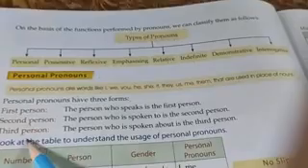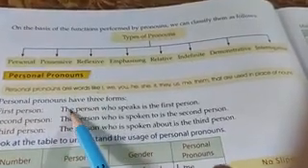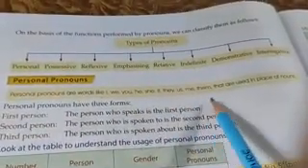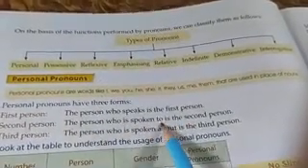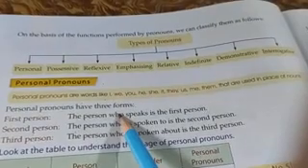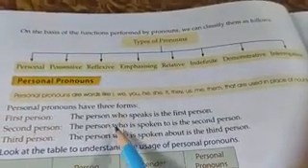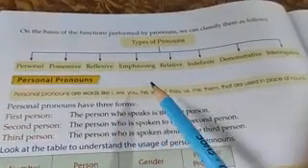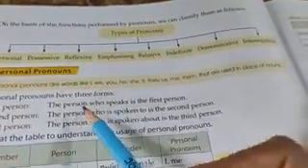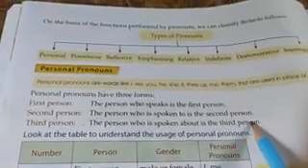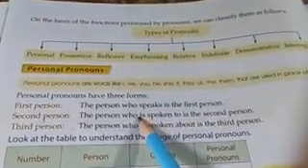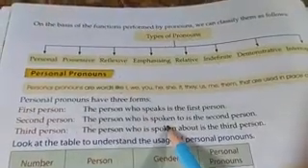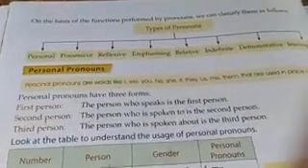First person, second person and third person. First person is the person who is speaking. Second person is the person who is being spoken to. And the third person is the person who is being spoken about. The person or thing that the first person and second person are speaking about is known as the third person.